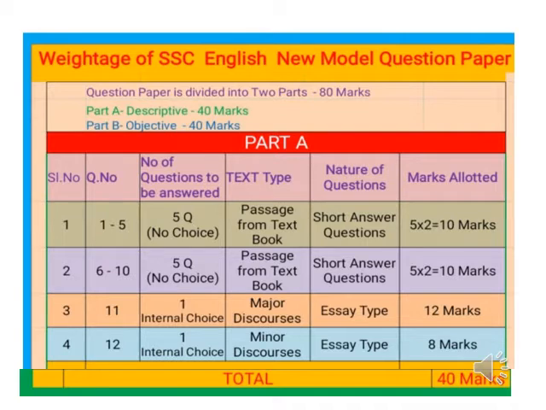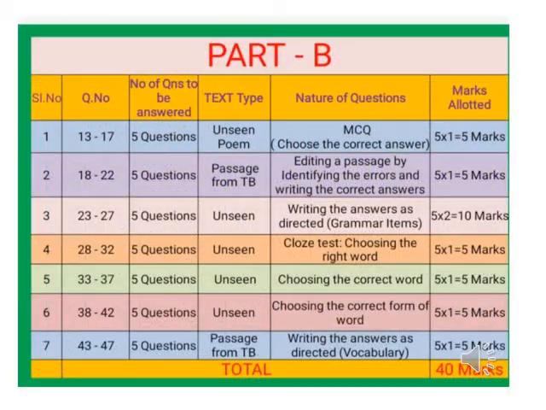Coming to part A, there are 12 questions. The questions from 1 to 10 are from reading comprehension and 11 to 12 from creative writing. Coming to part B, which is of objective type, there are questions from 13 to 47. They are from reading comprehension, vocabulary and grammar. Let's know about each question in detail. Are you eagerly waiting to know the entire details? Okay, let's start.